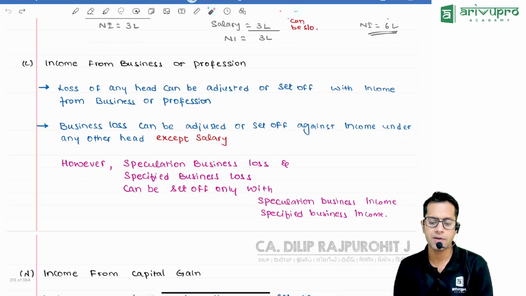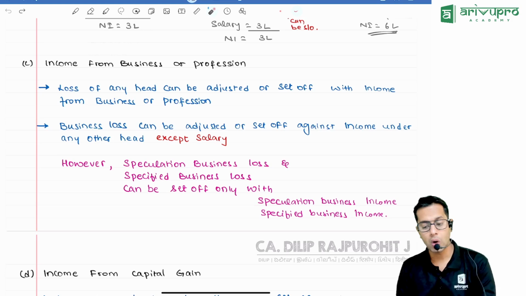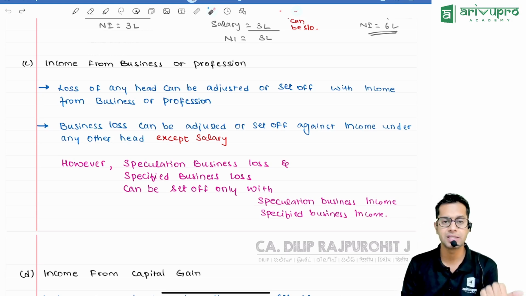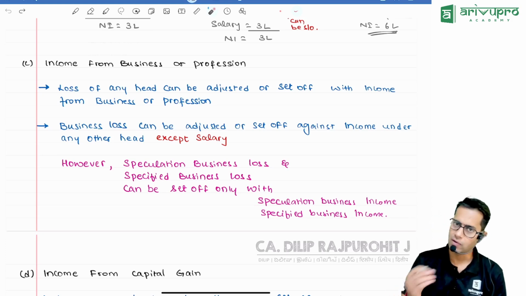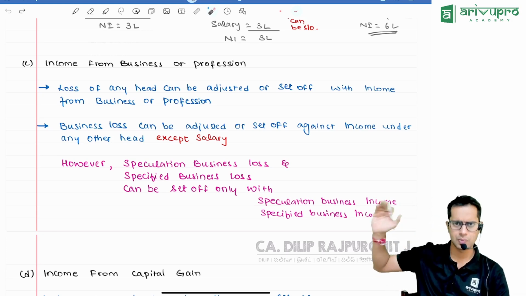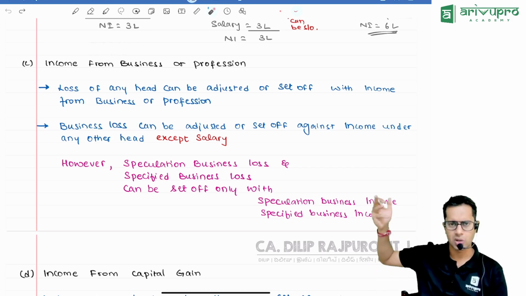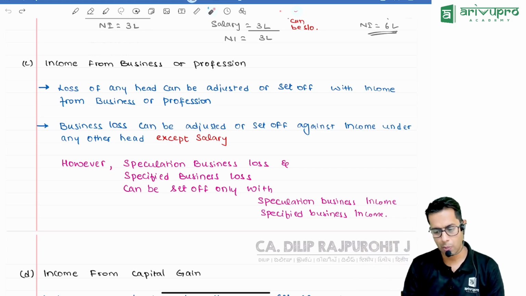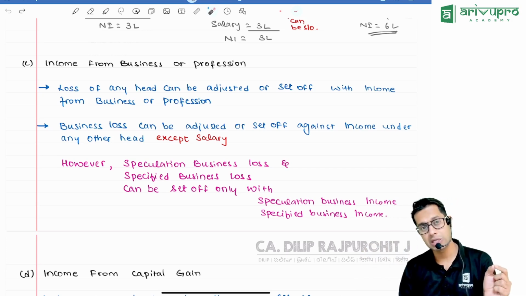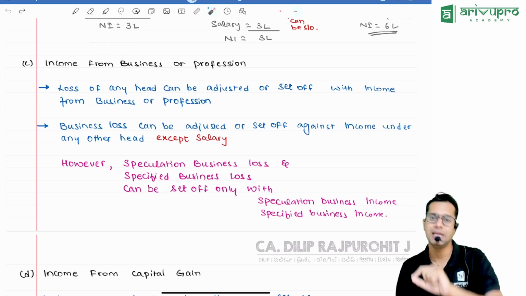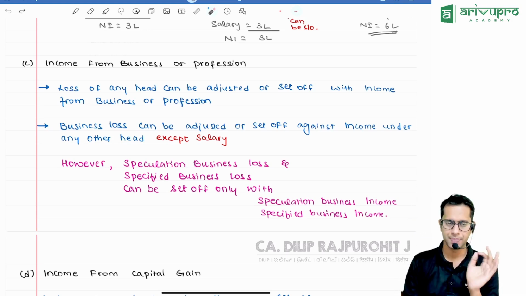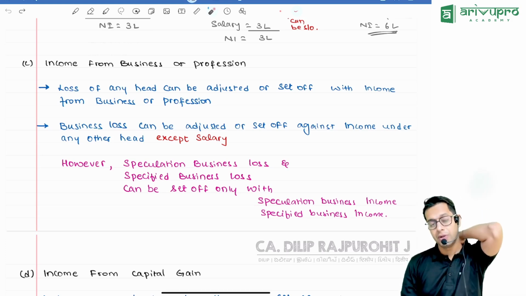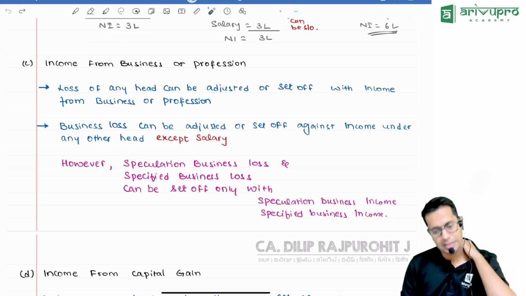Then income from business or profession. Loss of any head can be adjusted or set off with income from business or profession. So if you have loss under any of the heads, house property or other sources, that loss can be adjusted with income of business or profession. Business and profession loss can also be adjusted with any head except salary. Whatever loss you have under your business can be adjusted with all the other heads except salary.